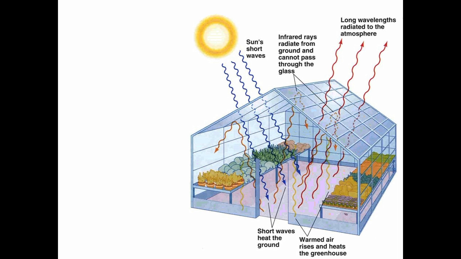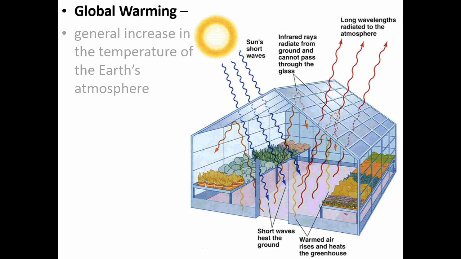This lesson is going to be on global warming and the greenhouse effect. So we're going to start with just global warming, which is an increase in the temperature of Earth's atmosphere. Now, global warming can happen naturally and it can happen also from people impacting it, and we'll take a look at the differences between those in a minute.